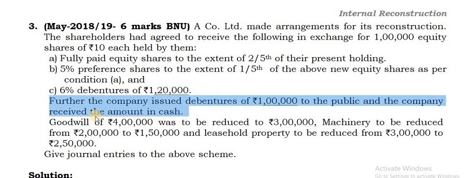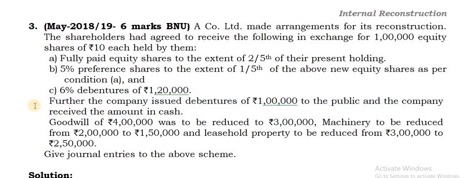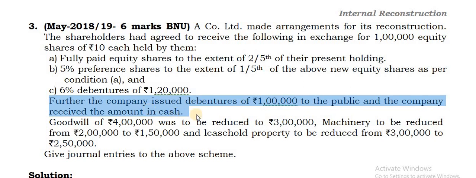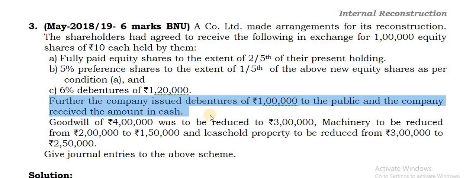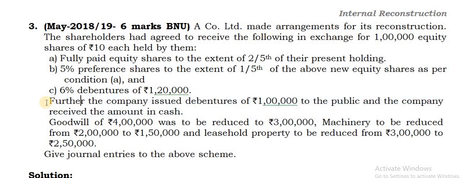Then there is one more. Further, the company issued debentures of rupees 1 lakh to the public, and the company received the amount in cash. This is an additional entry for issuing the debentures. Simple entry here: bank account debit, give a credit to debentures account. Cash is an asset coming into the business and debentures are liabilities which are increasing. Any liability increases, credit; any asset increases, debit.